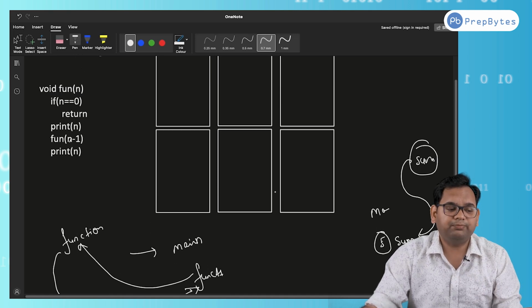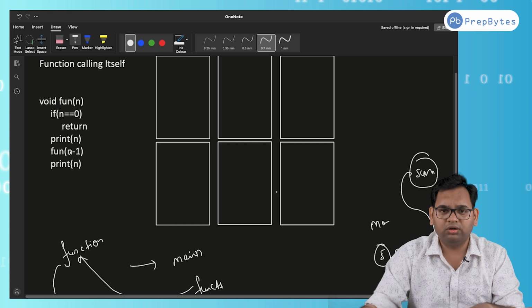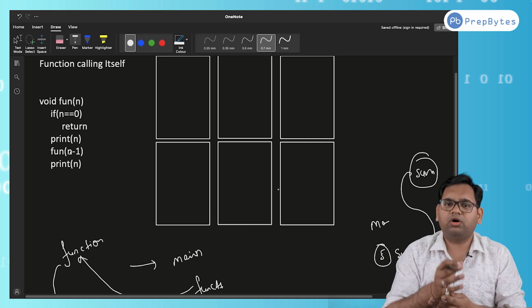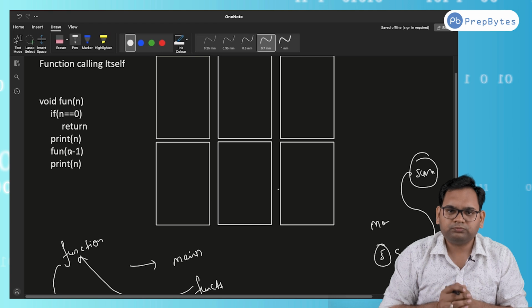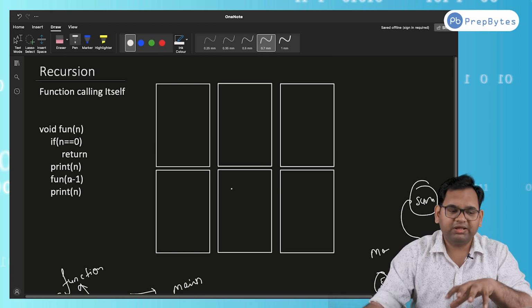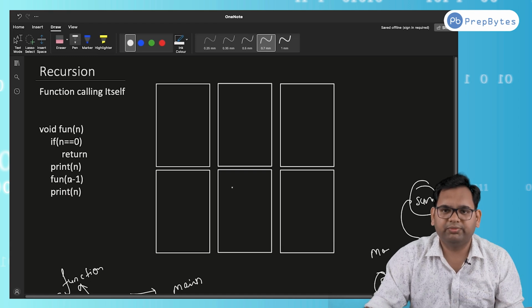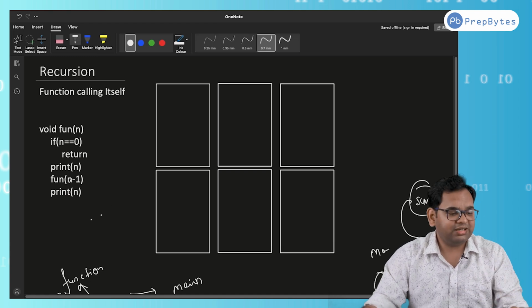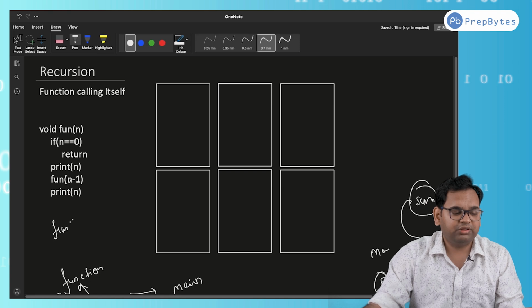The next important point is whenever a function is called, a separate memory is created. We call it stack memory. That is what I have created here. These are separate memories. Whenever I call this function, a separate memory will be created. Now let's suppose I call this function with a value of 5. In this part, n value will become 5.